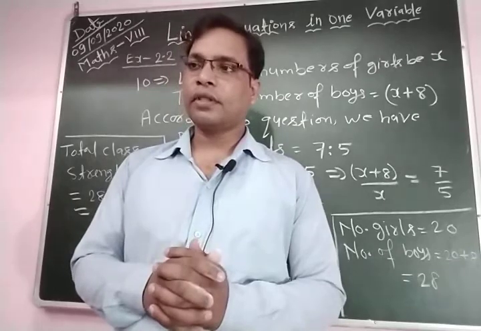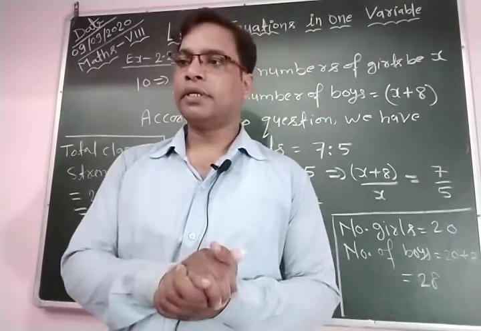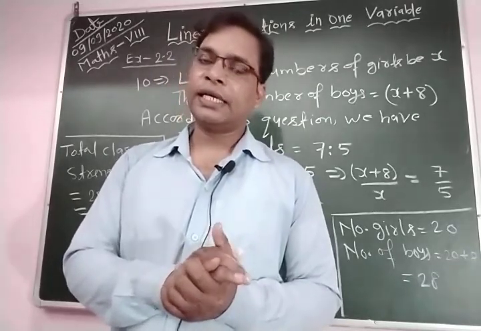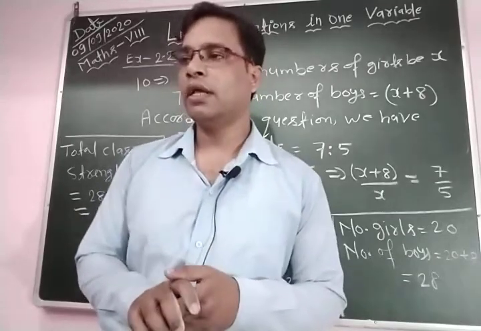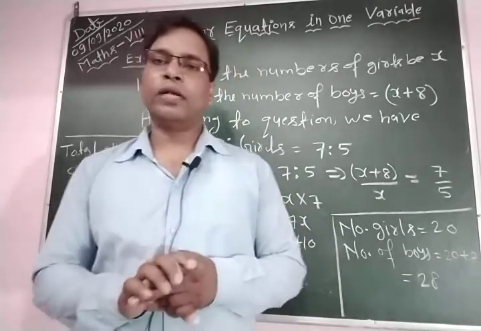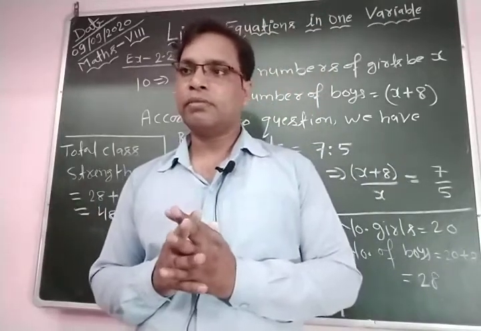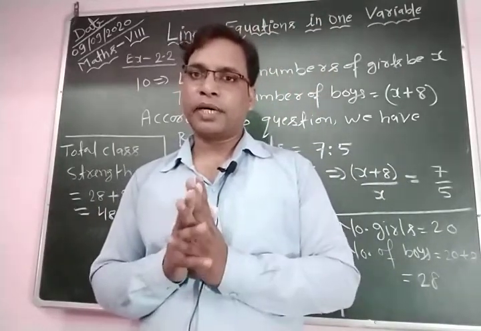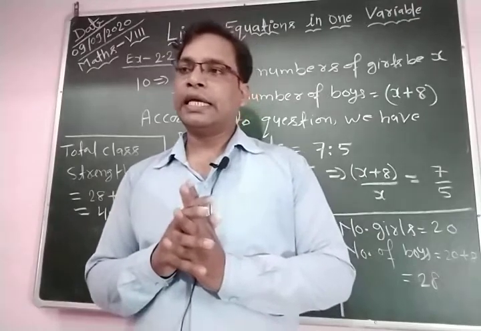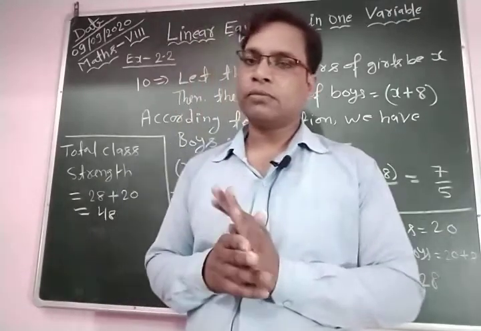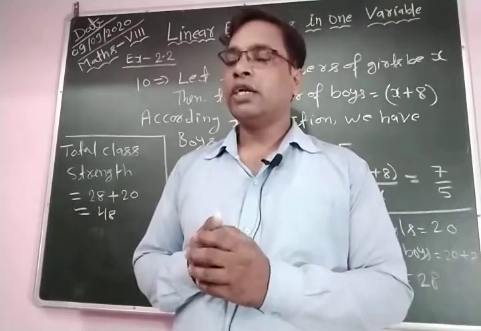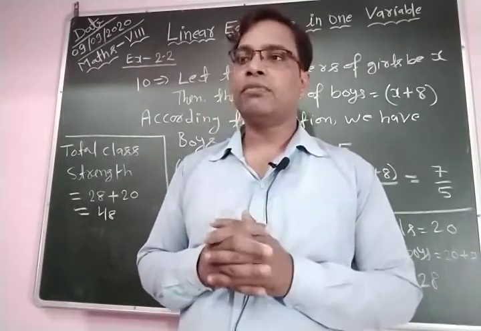Okay, and the sum of the ages of all three is 135. What is the age of each of them? Here in this question, first the information is given.